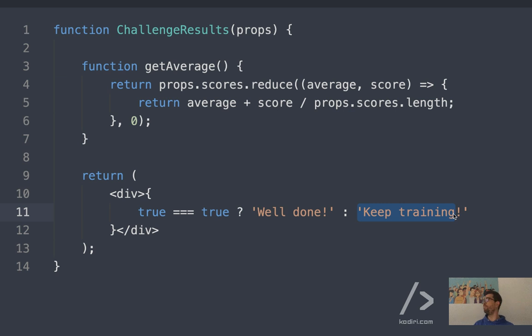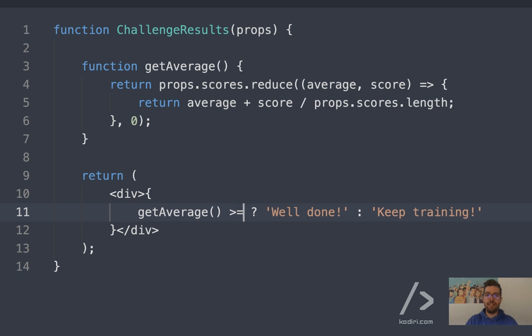Same pattern, same principle, just a ternary operator. We had to deal with the condition a bit, which is pretty fundamental already. Because we're using curly brackets, we can use JavaScript, right? If getAverage is greater or equal than 50, then well done, otherwise keep training. Because the expression is short enough, we can put it in one line, making the code shorter. And I think it's quite readable, right?